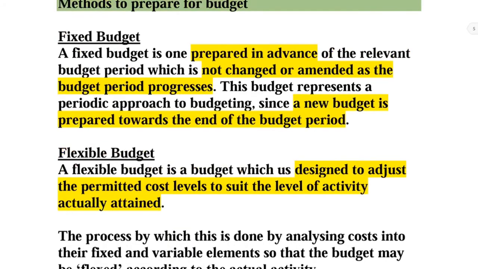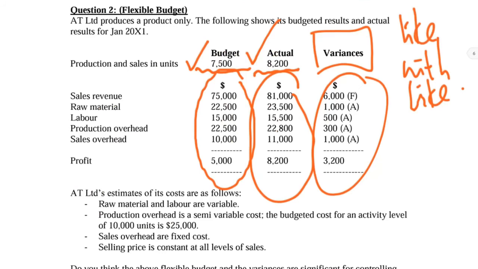Now, let's come back to the questions. What you're going to do for me now is your homework. You have to revise the whole statement here and come out with new variances for me. What you need to do is definitely come out with a new column called flexible budget, and then you jot down everything here. Then after that, you need to compare with your actual result. Actual, just copy and paste. No need to come out with it anymore.